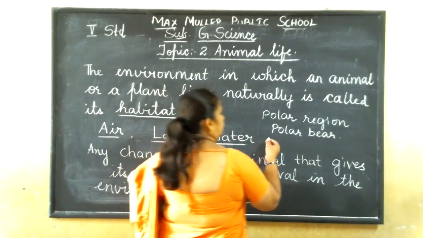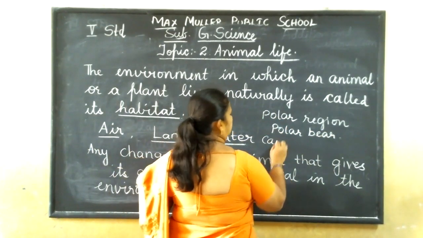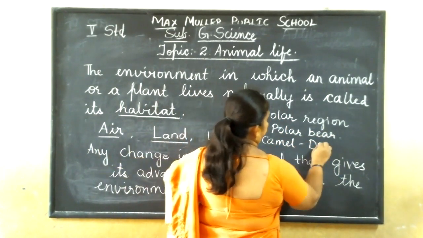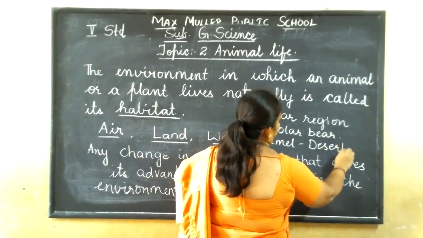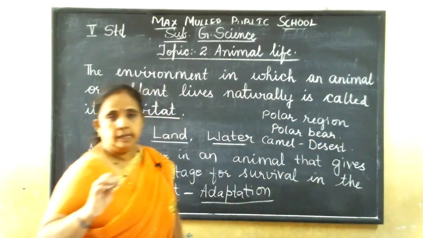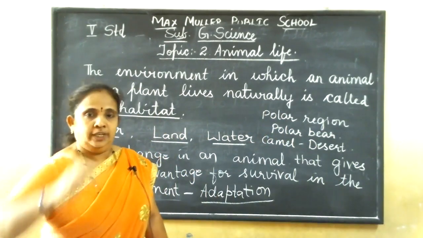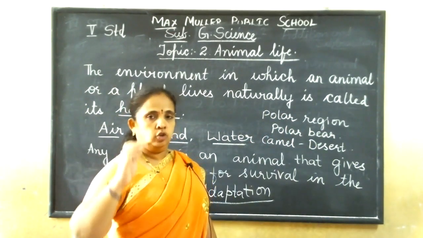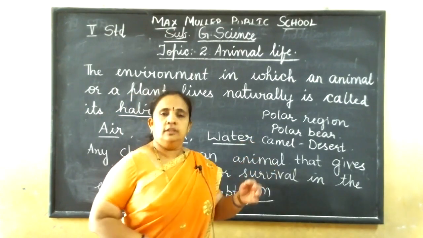Okay. And then this camel, it is called the ship of the desert. It lives in the desert. So how is it adapted to live in the desert? It has a hump where it can store water, since there is less water in the desert.